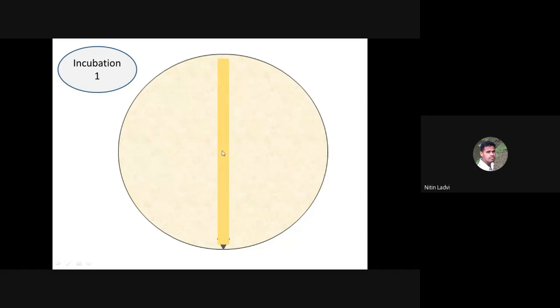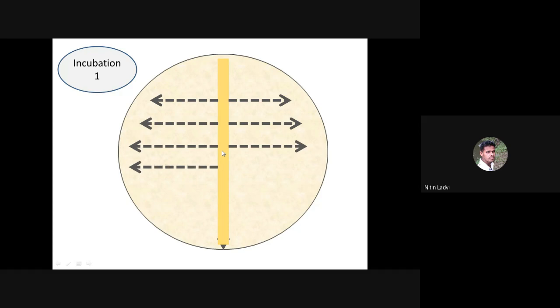And then on the subsequent day you are supposed to inoculate the test organisms something like this, that is, perpendicular. You are supposed to inoculate the test organism perpendicular to the streak line of the antibiotic producer, something like this. Hope you can see the animation as a sequence of the streaking lines for the test organisms.